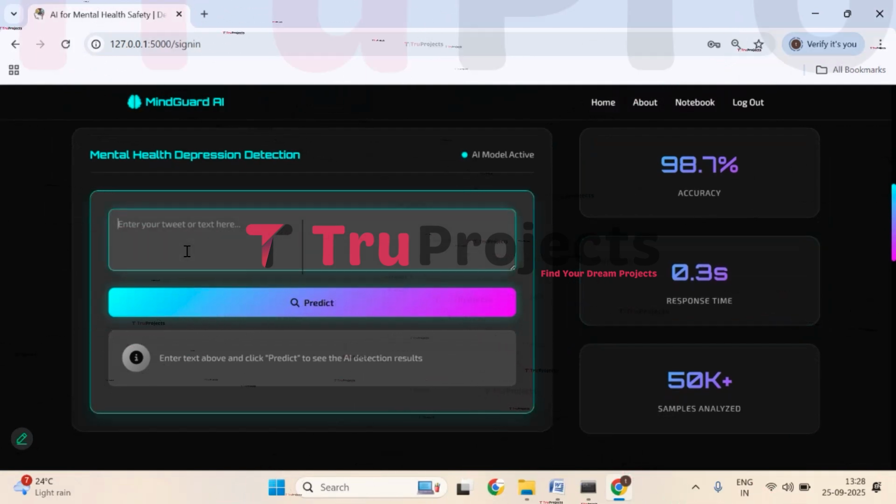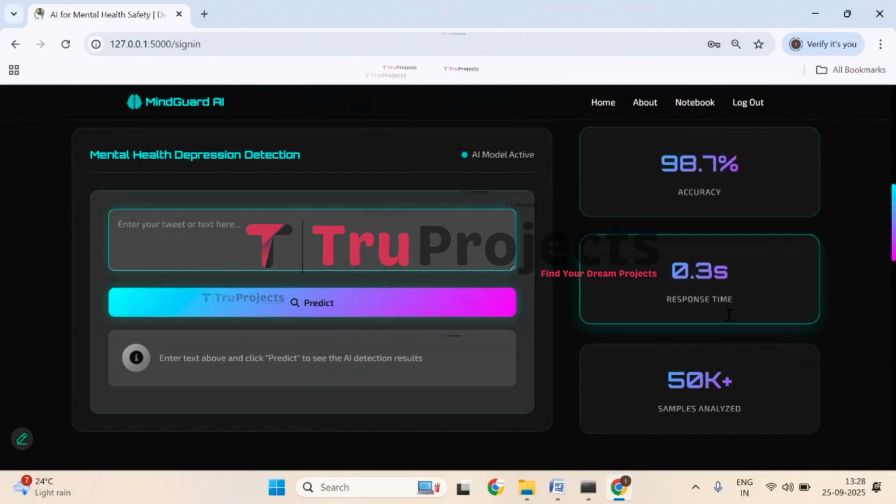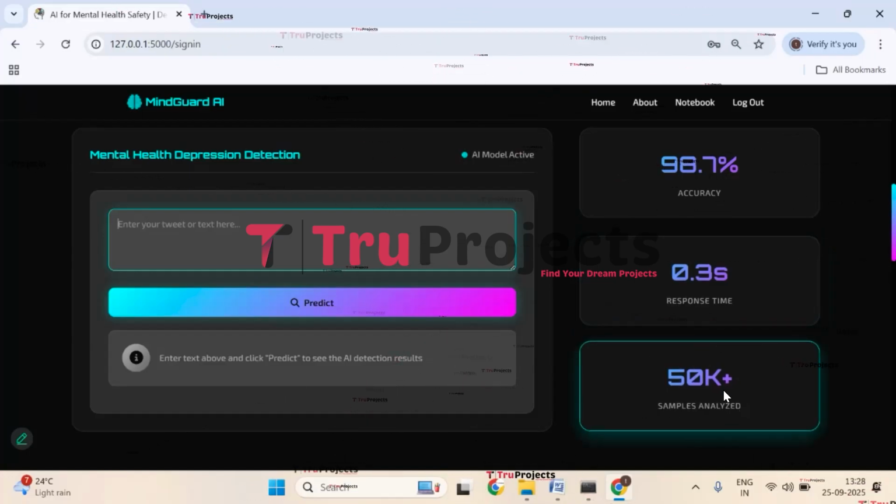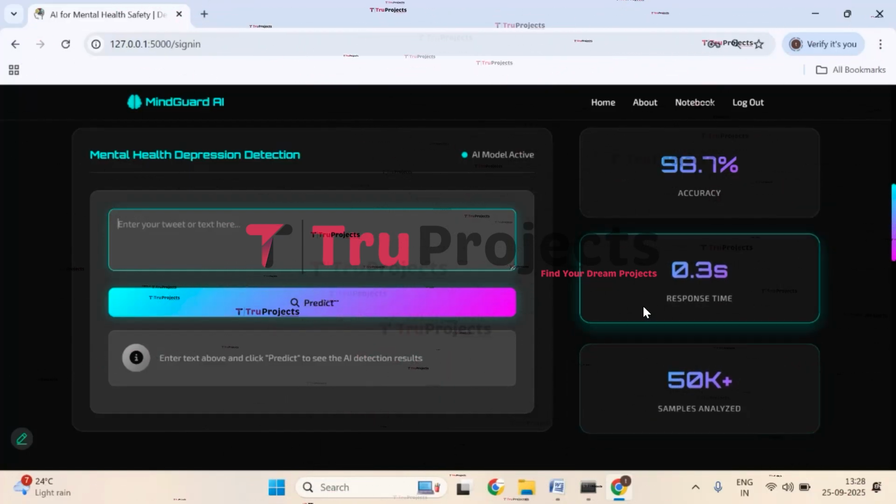Here you can see a text box, right? In this text box, we are supposed to provide the input that will be pre-processed at the backend, and then it will give the prediction. And here you can see the accuracy of the model and response time. Here we have samples analyzed out of 50 plus 1000 samples.